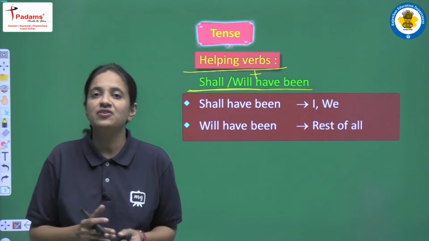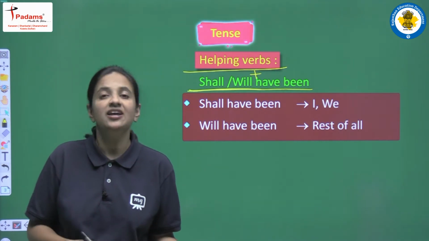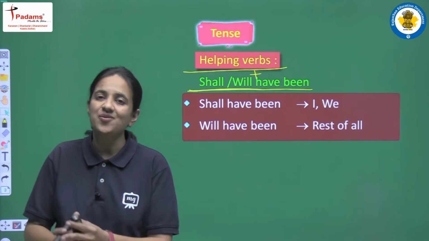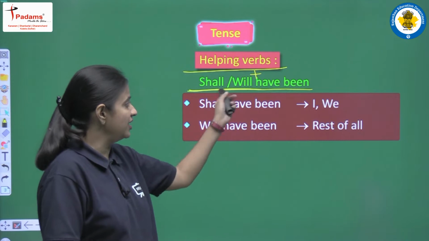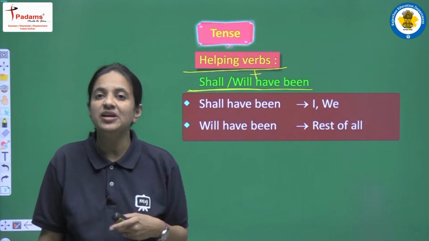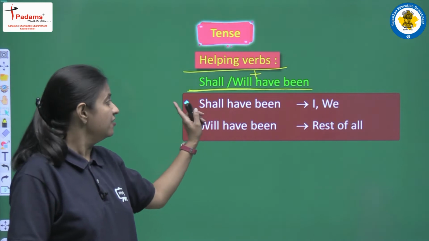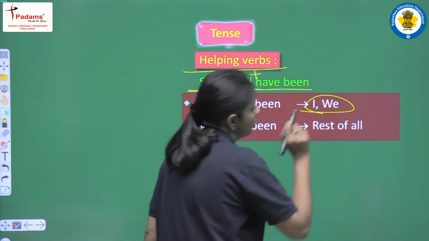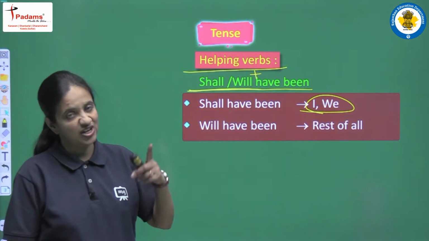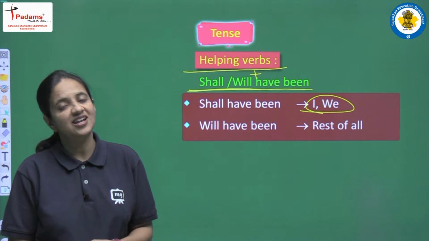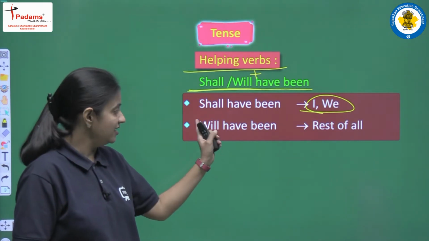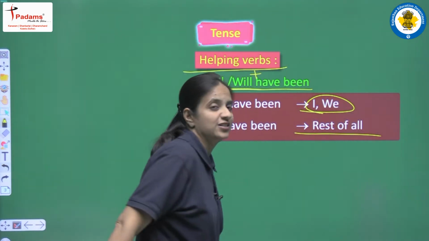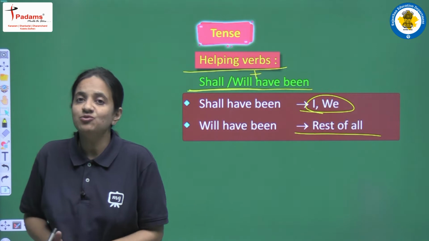And before this also, we have studied will and shall in all the future tenses. So just like will and shall, just like will be, shall be, just like will have and shall have, these two helping verbs will have been and shall have been, they will be used. Okay, so how? So let's see. First of all, we are talking about shall have been. So this helping verb we will use only for I and we, just like shall be, and just like shall have. Clear? Second verb that we are having is will have been. So this helping verb will be used for rest of all, for all the other subjects, right?